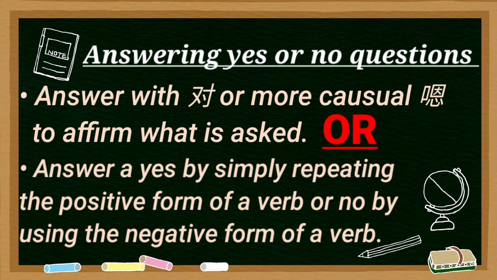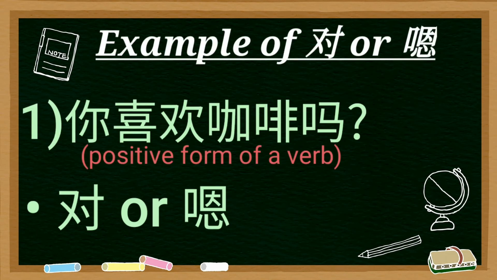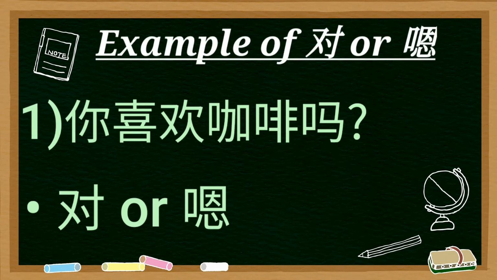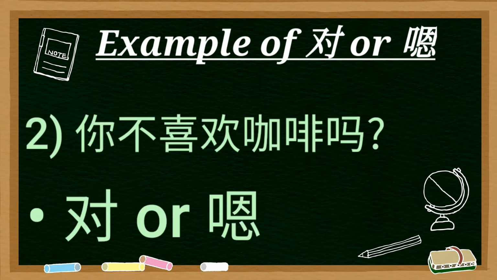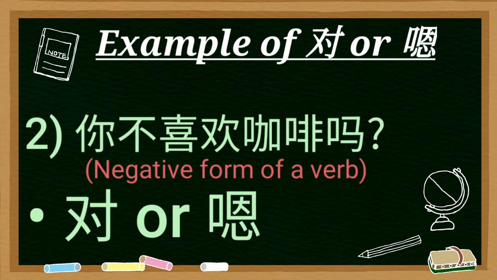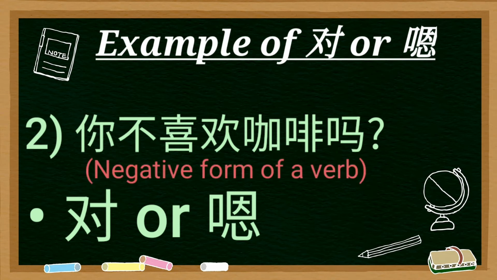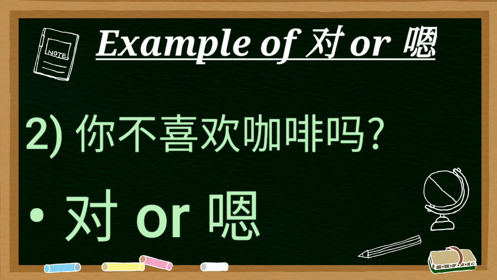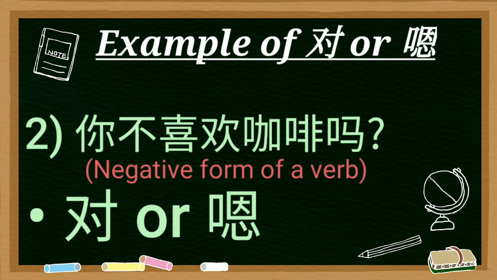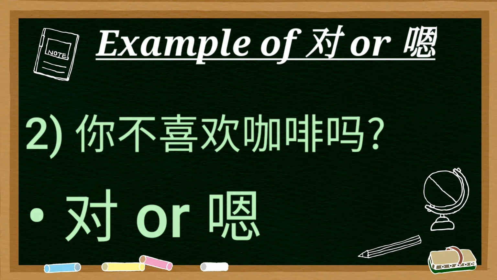So now let's look at the examples. Ni Shihan Kafei Ma. The answer is dui or none. The second example is Ni Pu Shihan Kafei Ma. The answer is still the same, dui or none. This would be a bit confusing as we are affirming both the positive and the negative sentences.